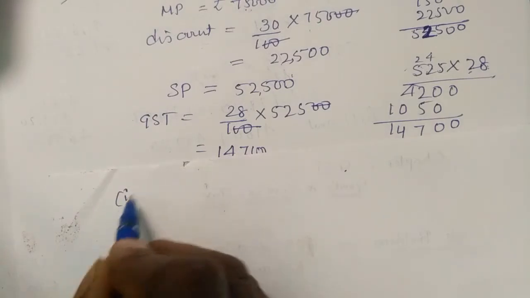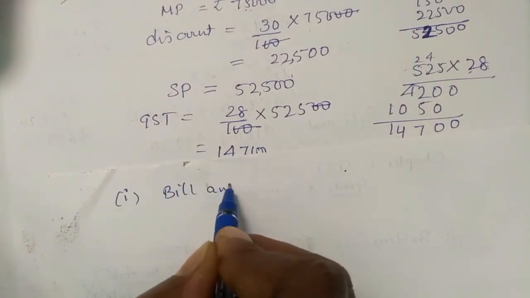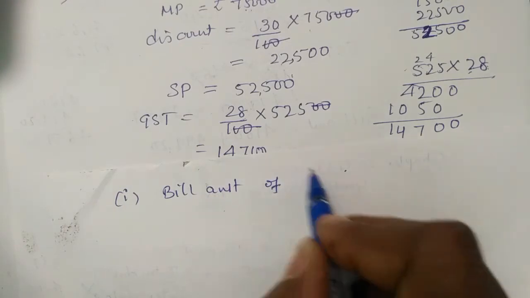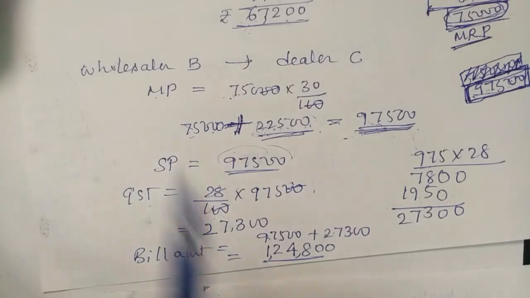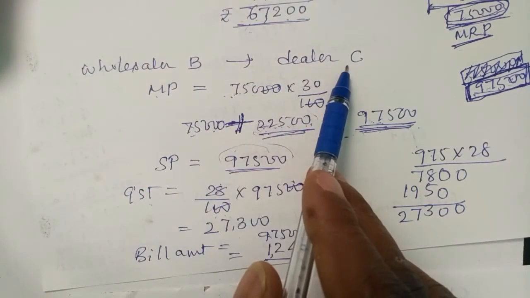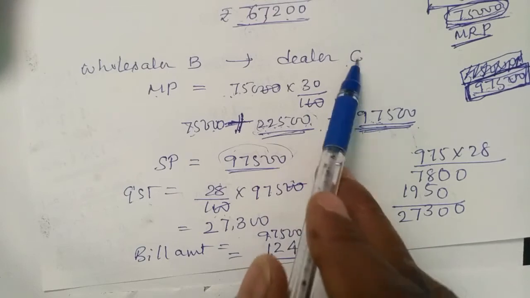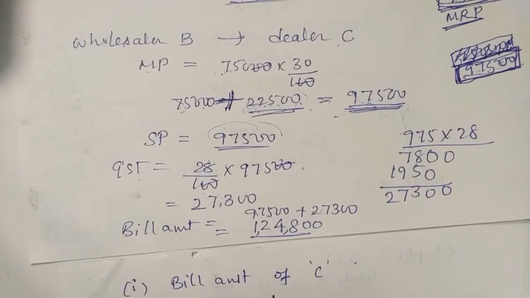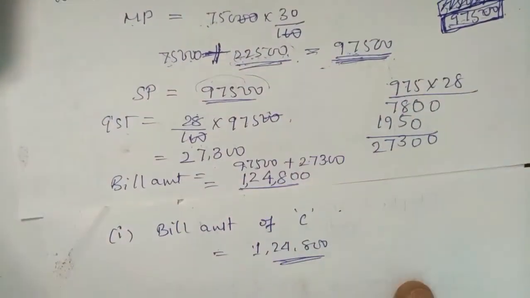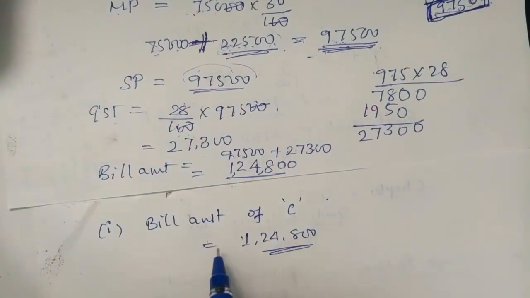The first one is the bill amount of C. What is the bill amount of C? Find out here. Look here: wholesaler B is selling to dealer C. So how much is C paying? C is paying 1,24,800. So the bill amount of C is 1,24,800. That is the answer.